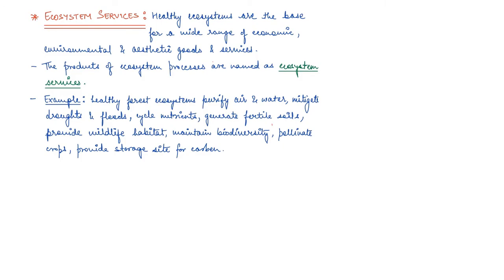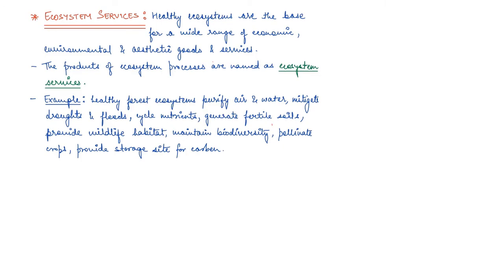It will help in pollinating crops, providing storage site for carbon, and it also provides aesthetic, cultural, and spiritual values, right? Now, though the value of such services of biodiversity is very difficult to determine, it seems very reasonable to think that biodiversity should carry a hefty price tag as well, right?